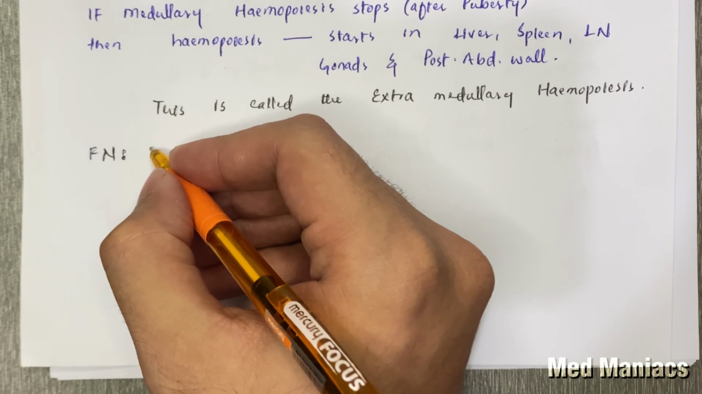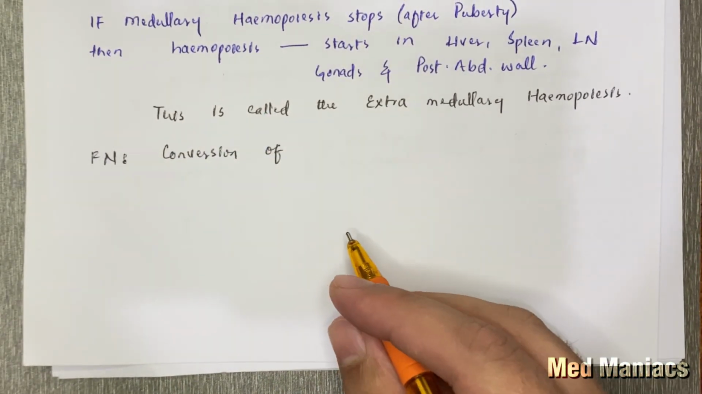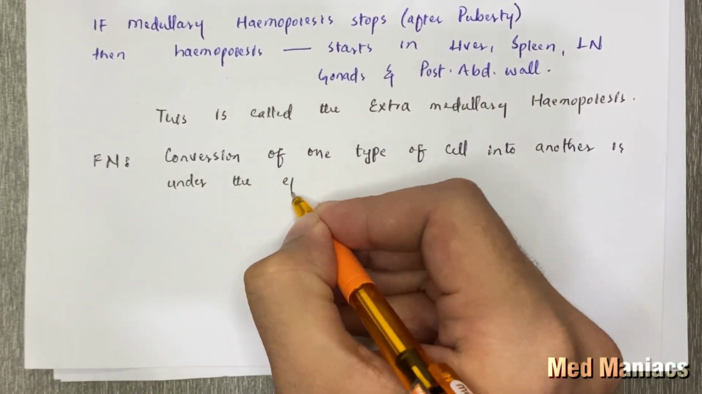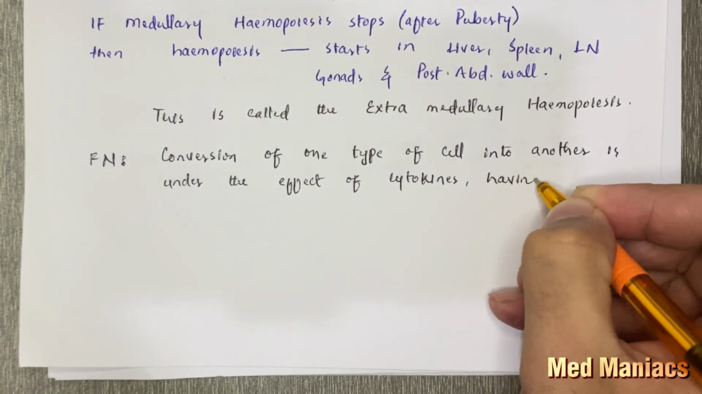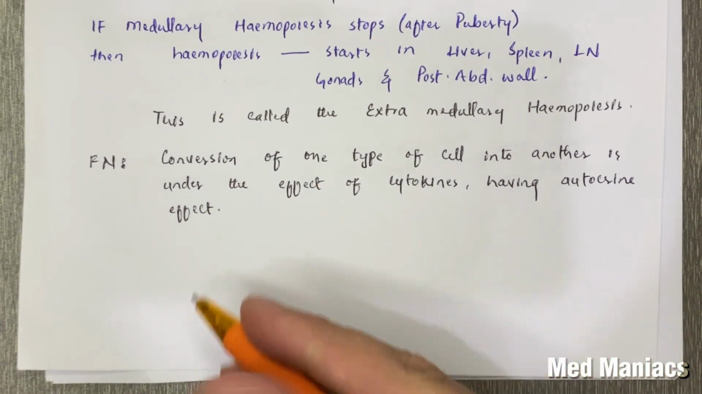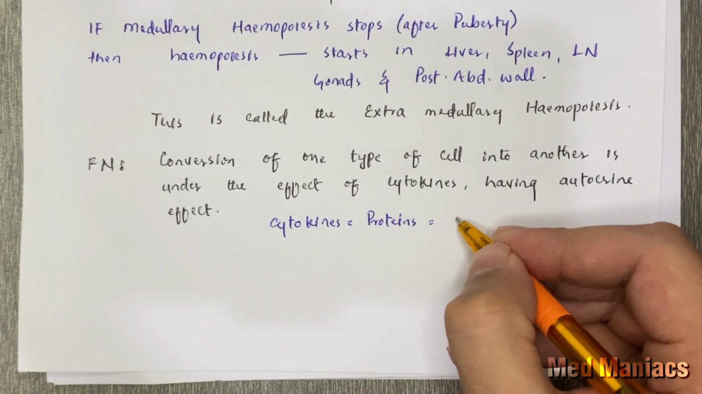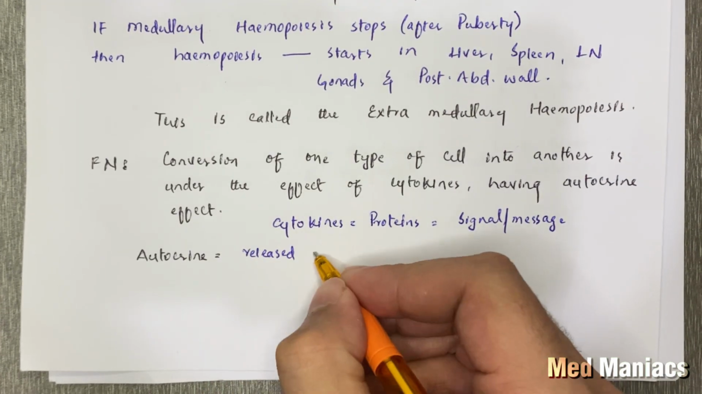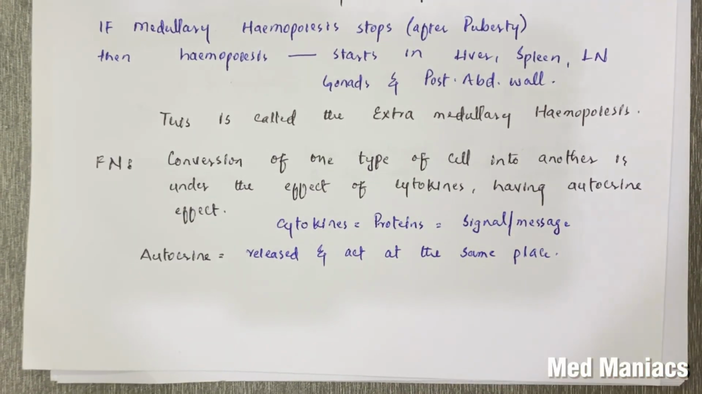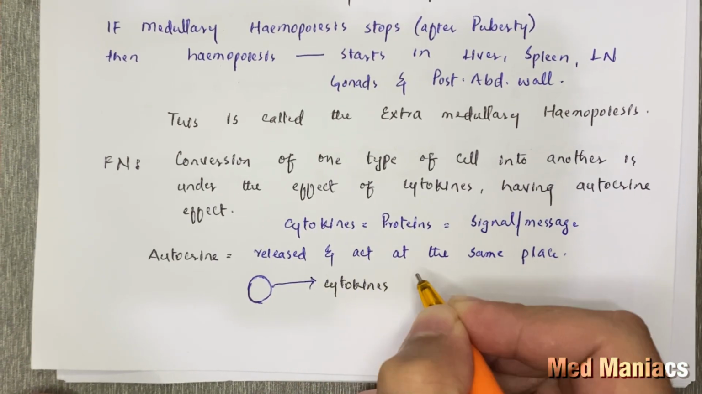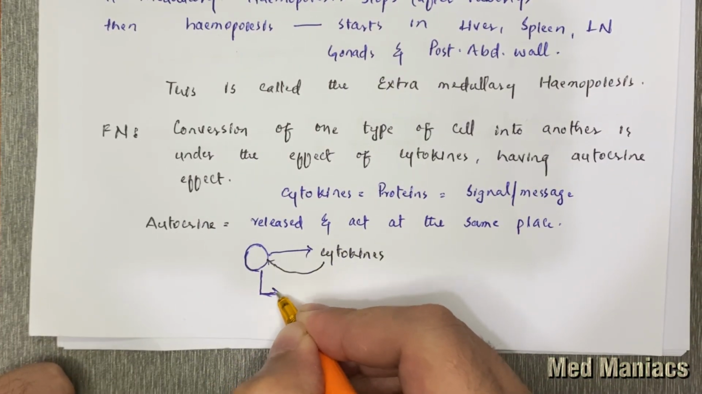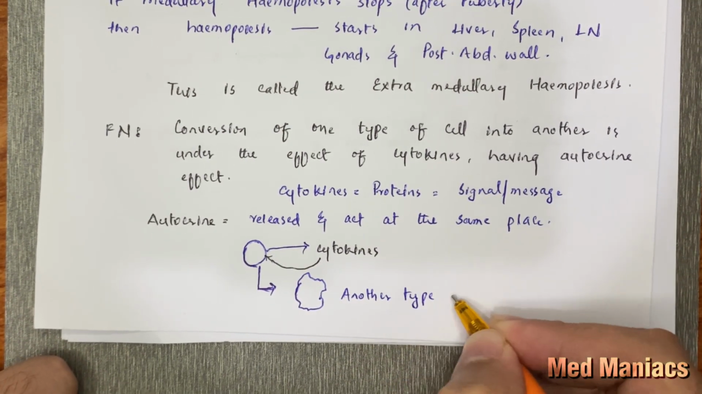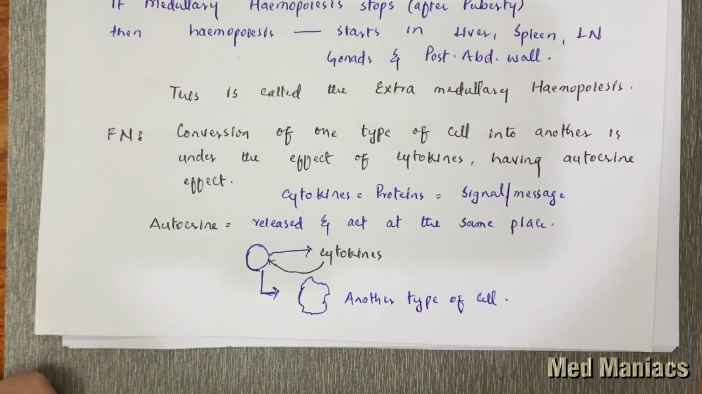So before we start the process of hematopoiesis, we must know that the conversion of one type of cell into another is under the effect of cytokines, having autocrine effect. Now, what are cytokines? Cytokines are proteins that carry a specific message or signal to the cells. Now, what is autocrine effect? So basically, when the cell secretes cytokines, these cytokines act on the same cell itself and differentiate them into different cells. This is called autocrine effect.